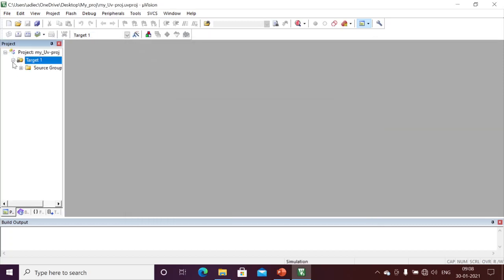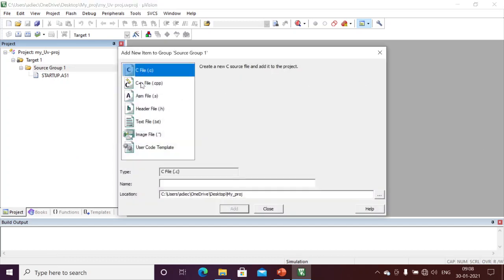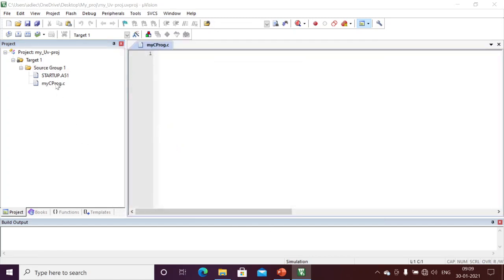I want to write in C programming, instead of assembly as we have done so far. Now I will take a new .c file. Add new item to Group 1. Right now I am going for C. Here is my C file, a C program file. I wrote my file name, the type is .c, and I am adding it to my project. It was created as my C program .c.